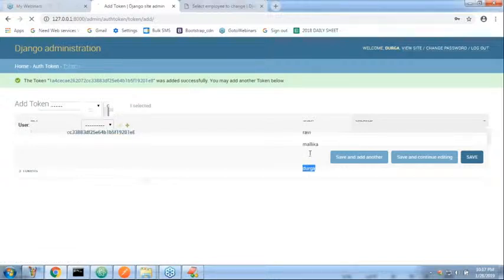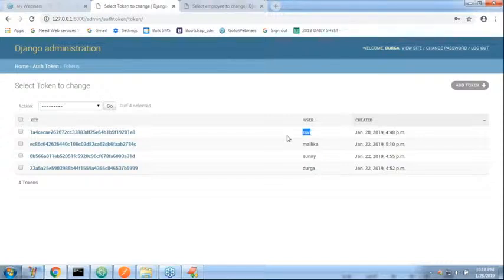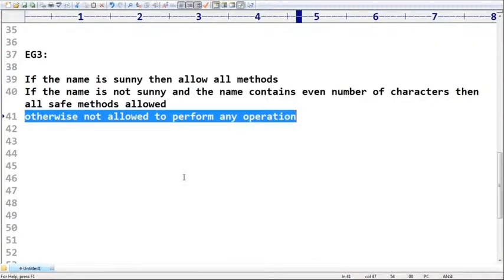Whatever the requirement is, if the name is Sunny, she is allowed to perform any operation, no problem at all. But if the name is not Sunny but contains an even number of characters, he is allowed to perform safe methods only: get, head, options operations only. If the name is not Sunny and contains an odd number of characters, Mallika and Durga, he is not allowed to perform any operation, even get also. This is my requirement. Are you getting my requirement right, friends?